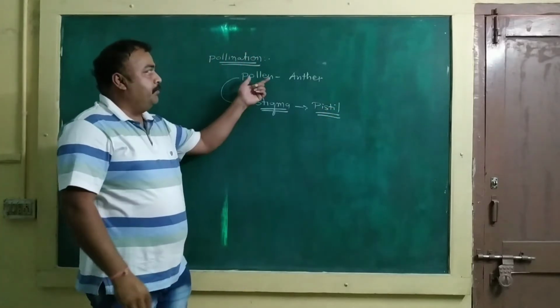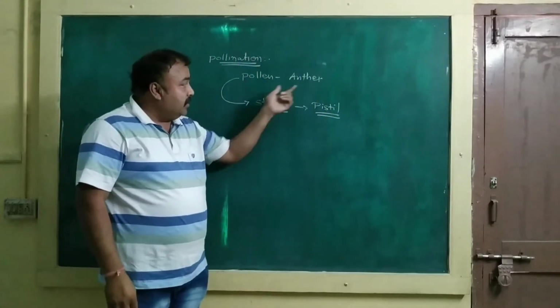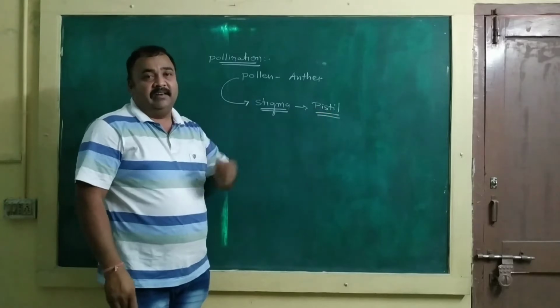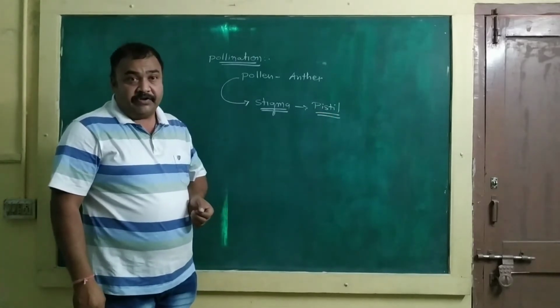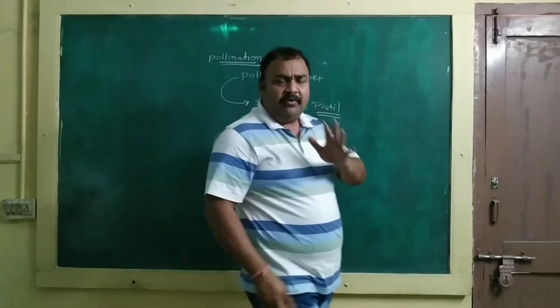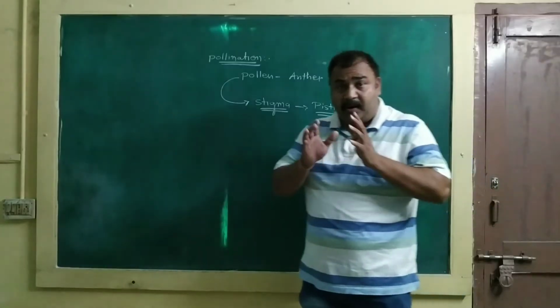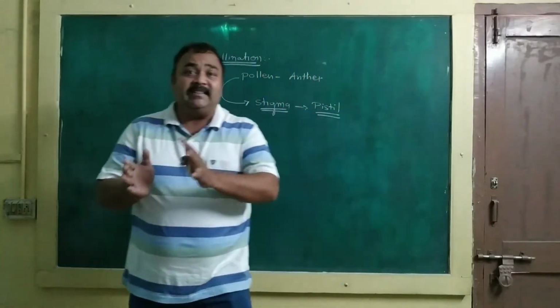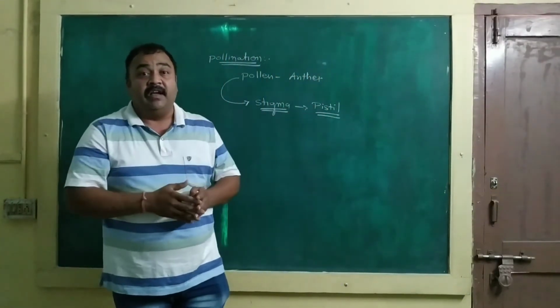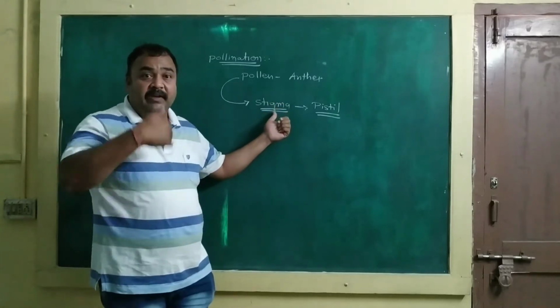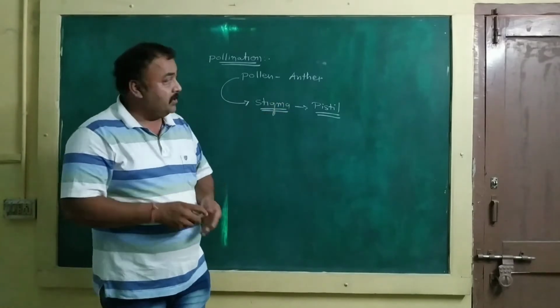The transfer of pollen from the anther to the stigma of the pistil is known as pollination. Pollination is a process during which pollen is transported to the stigma to carry out double fertilization.